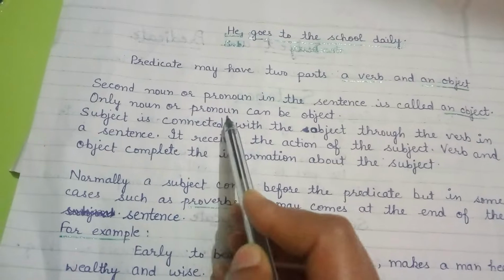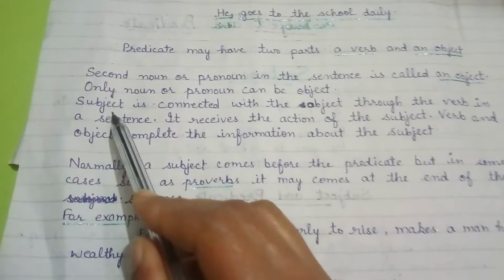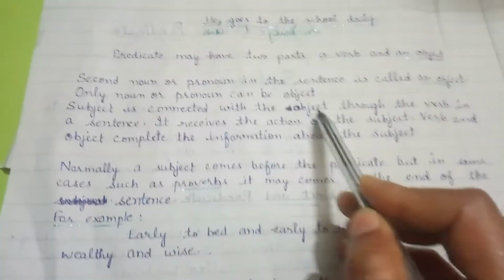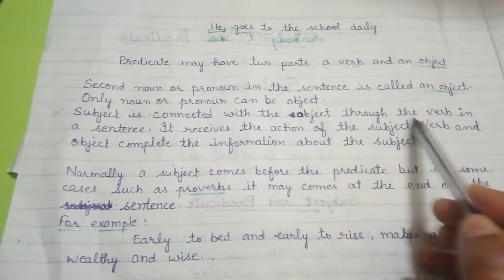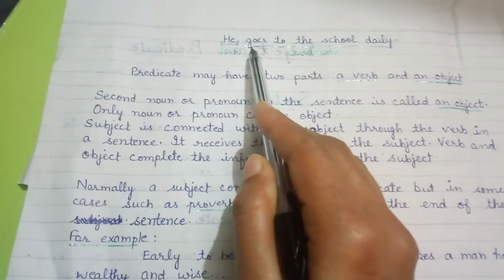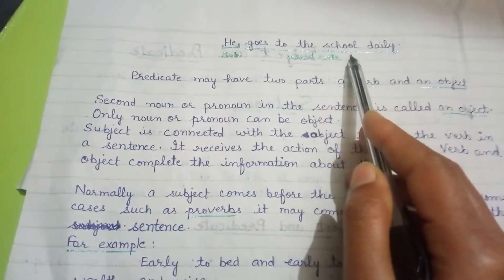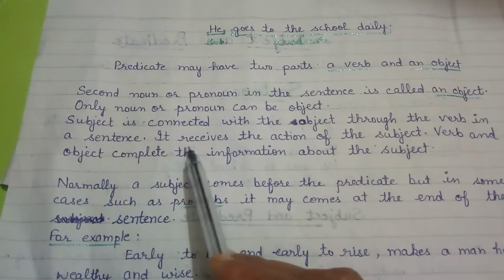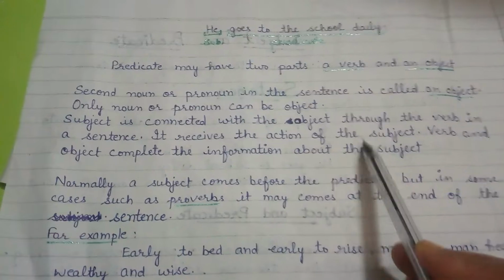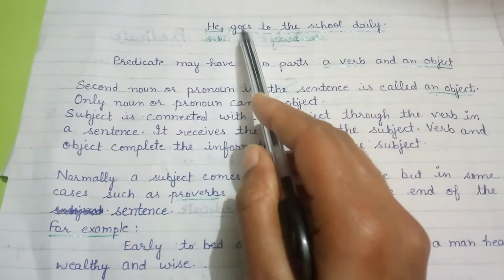Only a noun or pronoun can be an object. The subject is connected with the object through the verb. Here goes is our verb and it connects subject and object. It receives the action of the subject. The action is going, goes.